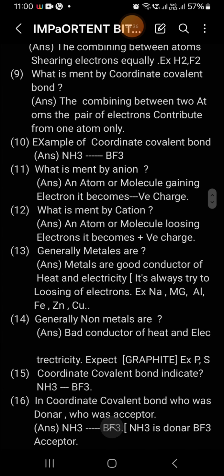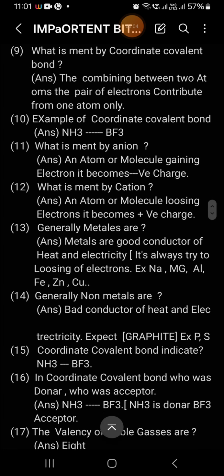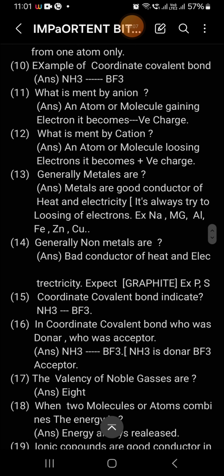The next question, what is meant by coordinate covalent bond? Coordinate covalent bond most probably forms between ammonia and boron trifluoride. In combining between two atoms, the pair of electrons is contributed by one atom only. That is called the coordinate covalent bond. It is indicated by an arrow symbol. The head of the arrow indicates the acceptor and the tail indicates the donor. Example: ammonia and boron trifluoride. Ammonia is the donor and boron trifluoride is the acceptor. Ammonia donates the pair of electrons to the boron.